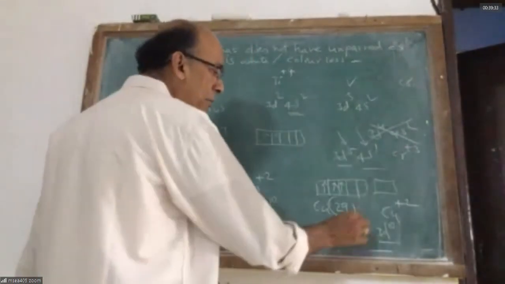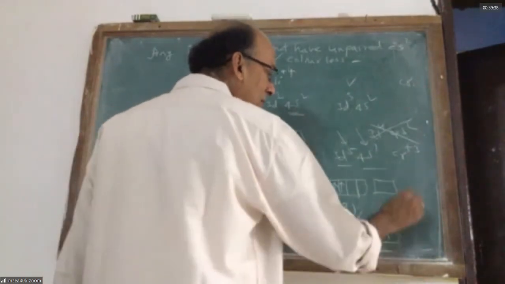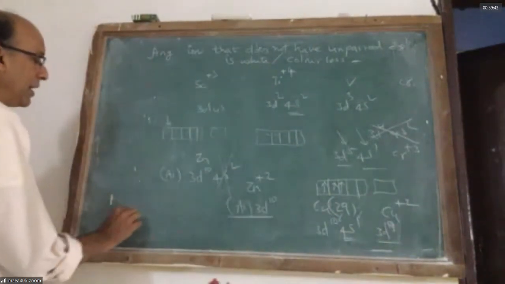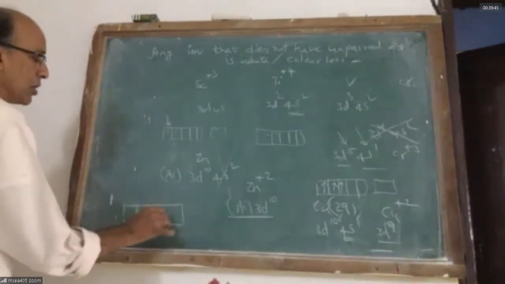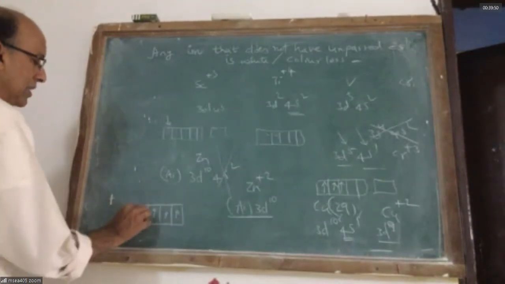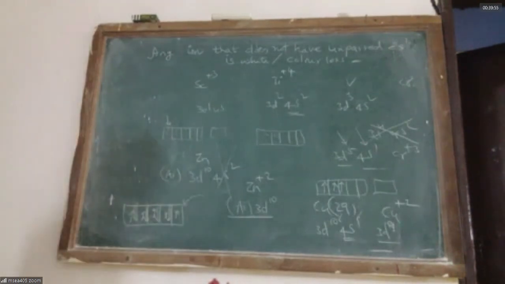What about copper plus 2? Copper plus 2 is formed by loss of 2 electrons. It is 3d9. 3d9 means definitely it has an unpaired electron. In the d orbitals, which are 5 in number, counting 1, 2, 3, 4, 5, 6, 7, 8, 9, there is an unpaired electron. So anybody who has an unpaired electron is colored. Therefore, copper plus 2 is colored. It has a deep blue color. Are you clear, sir?